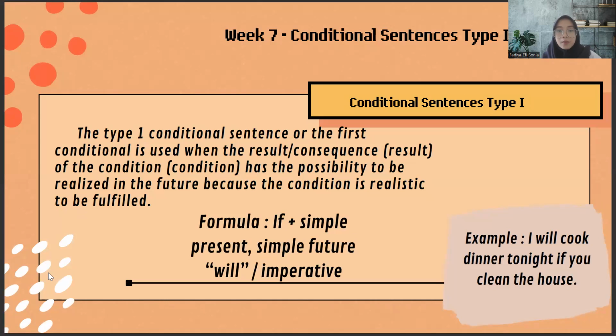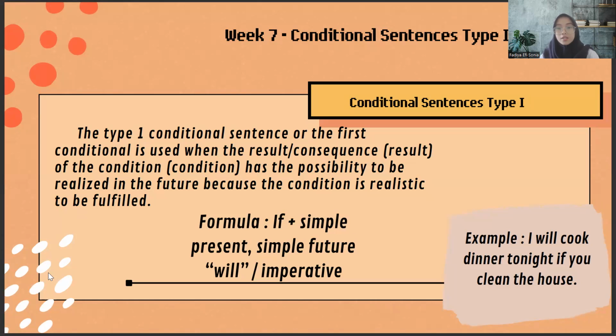It tells about conditional sentence types 1, 2, and 3. First, conditional sentence type 1. The type 1 conditional sentence, or the first conditional, is used when the result or consequence of the declared condition has the possibility to be realized in the future because the condition can be fulfilled.